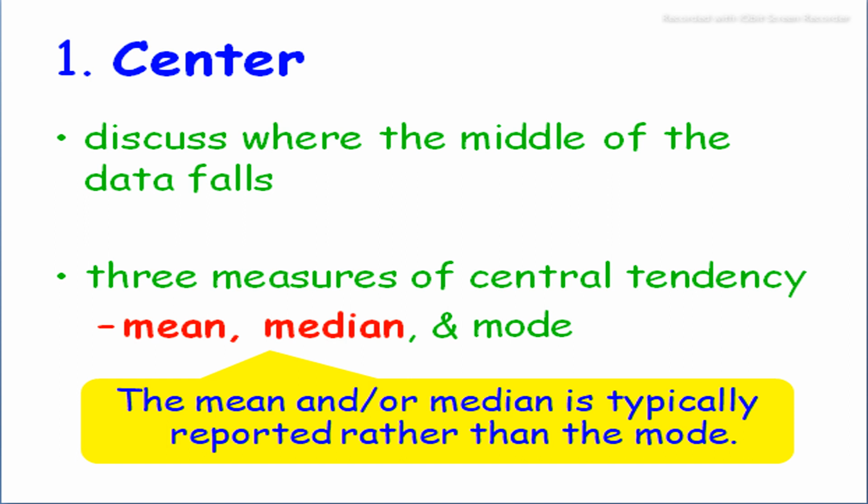And the median is the most frequently used, and it is the middle value used in a data set.